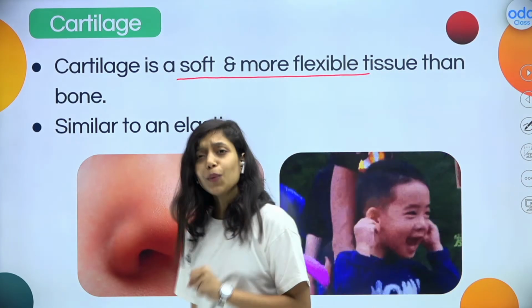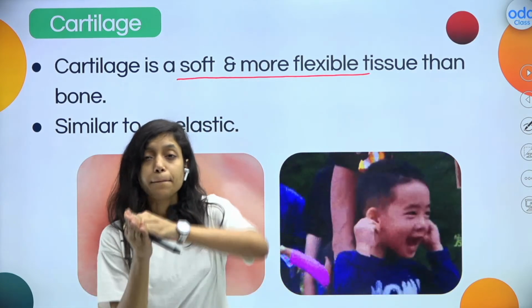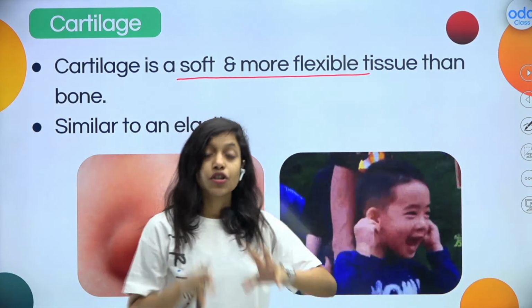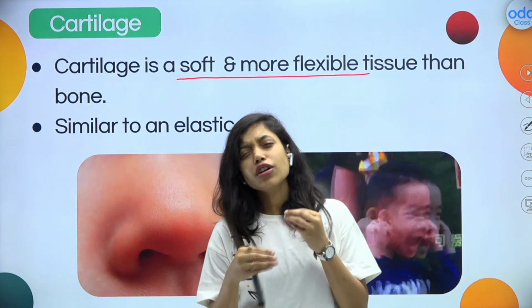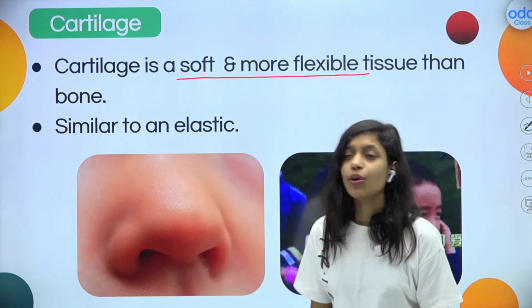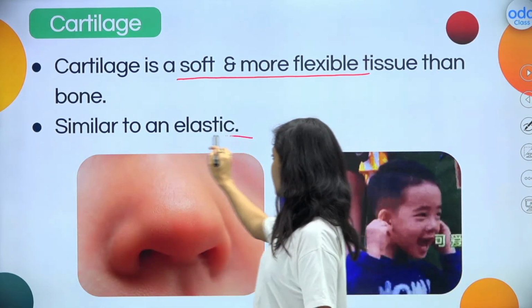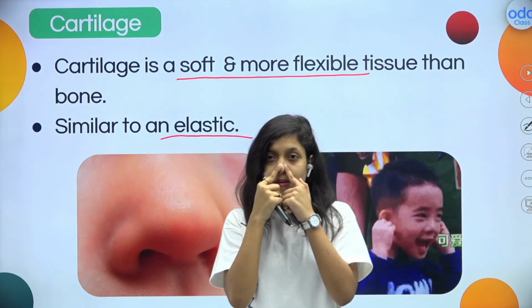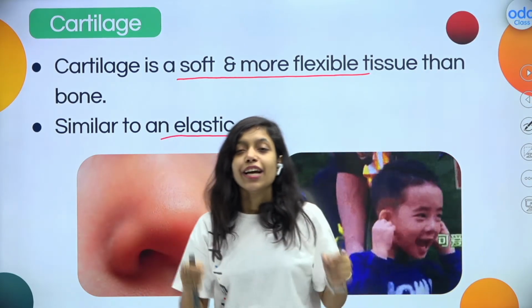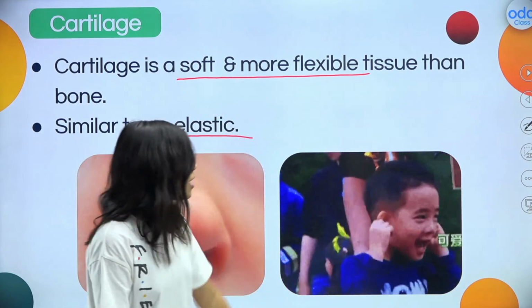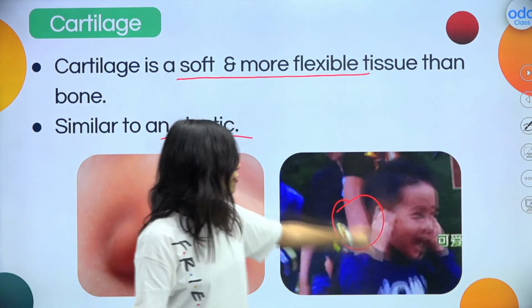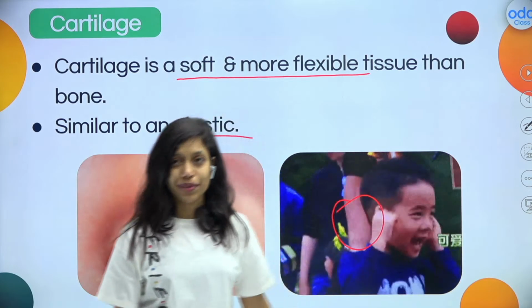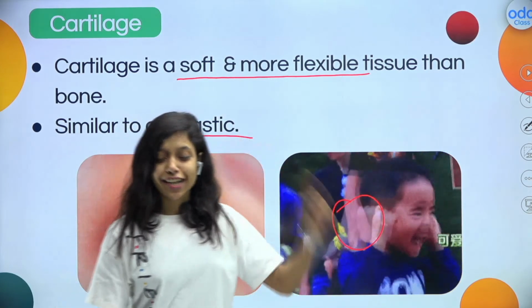Bones are hard tissue, but completely opposite is our cartilage. It acts like elastic. You can easily twist your nose and your ears. That is because our ears, the ear pinna especially, are made up of cartilage. I hope it is clear. This is the first connective tissue.